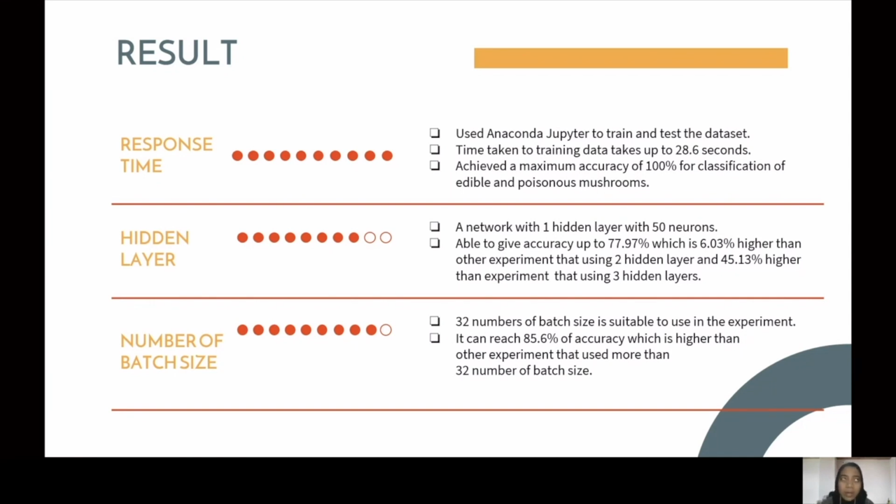It can reach 85.6% accuracy, which is higher than the other experiments that use more than 32, which are 128 and 64 batch size. Based on this experiment, the accuracy of this sampling increases when the batch size is reduced.